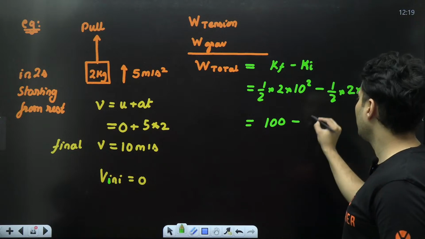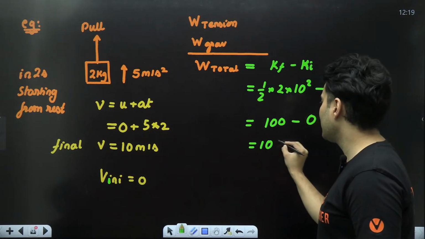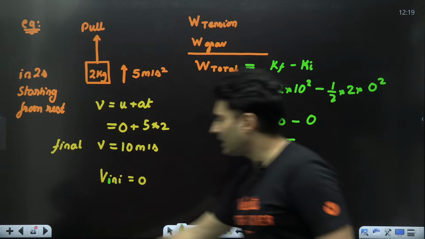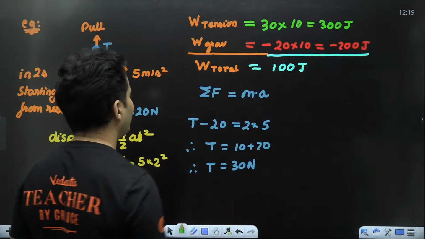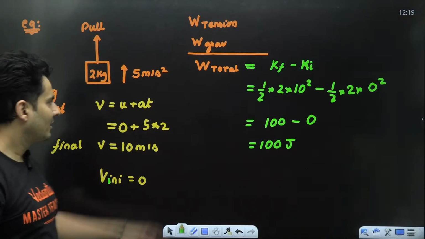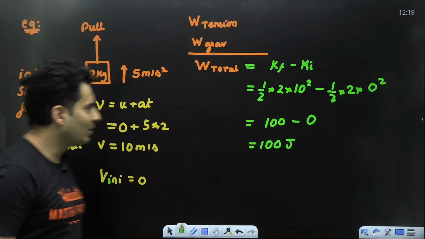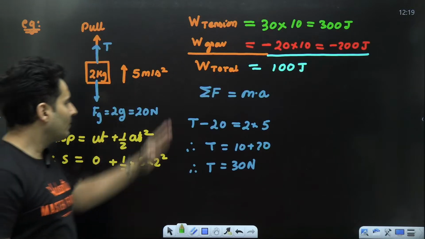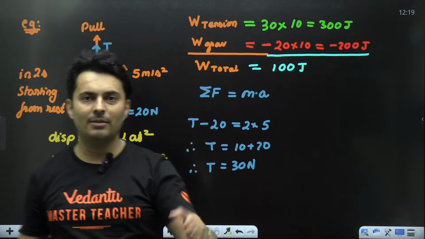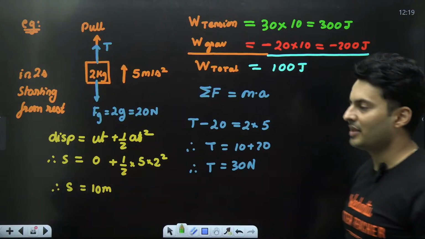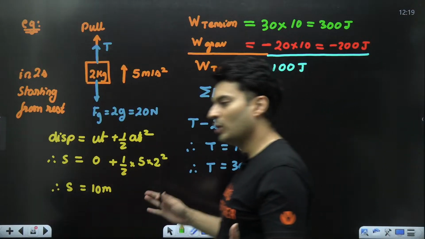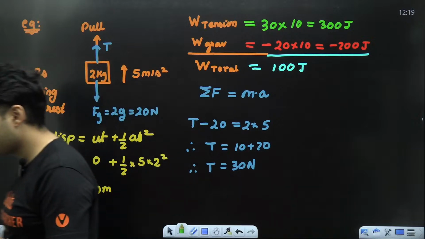This is nothing but 0. So the answer is 100 joules. Exactly the same what we got over here. It's no different. Obviously, work kinetic energy theorem also gave the same answer. Normal method using Newton's laws and kinematics also gave us the same answer. It just shows that work kinetic energy theorem works.